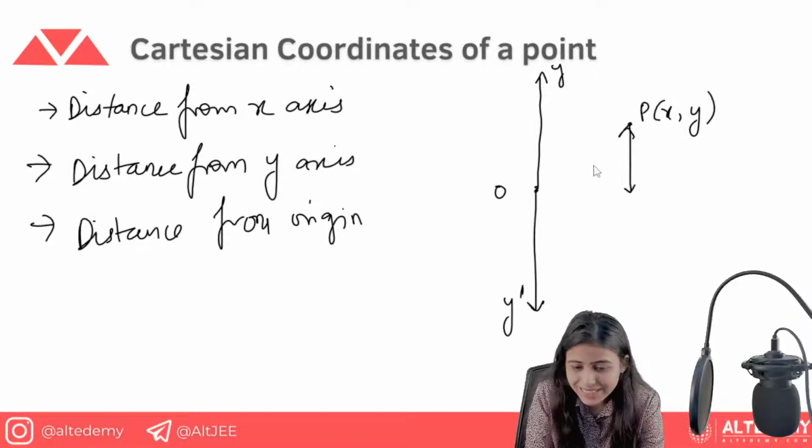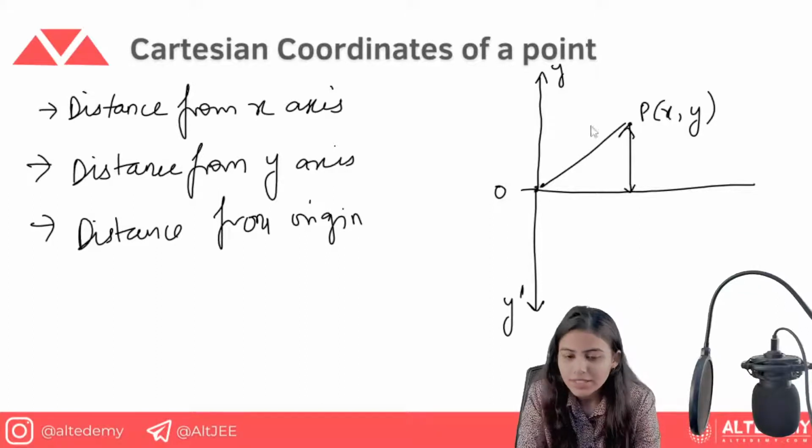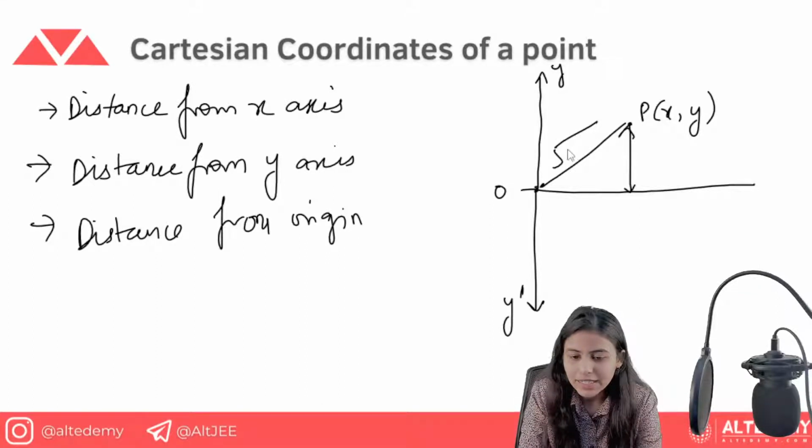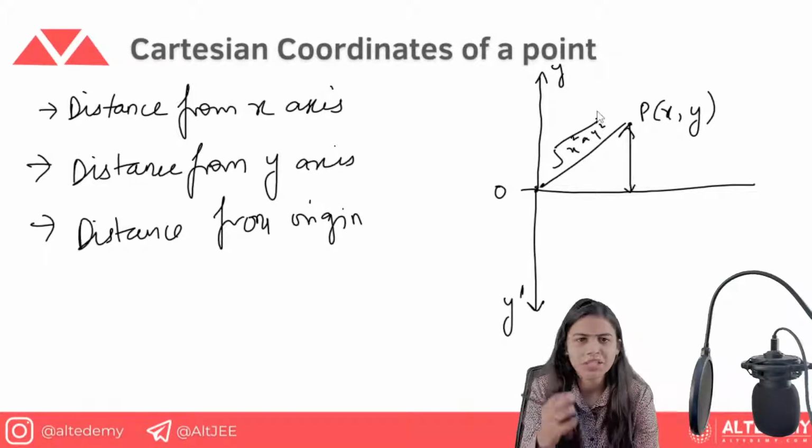So now obviously everyone knows that whenever we have this point, this is known as the distance from the origin. And how it is calculated, everyone knows it, that is the square root of x square plus y square. All of you know it, simple Pythagoras theorem.